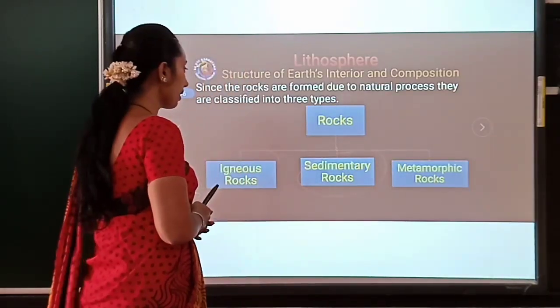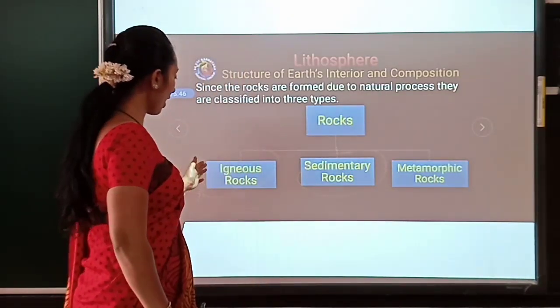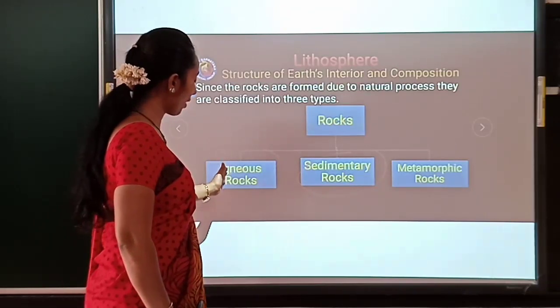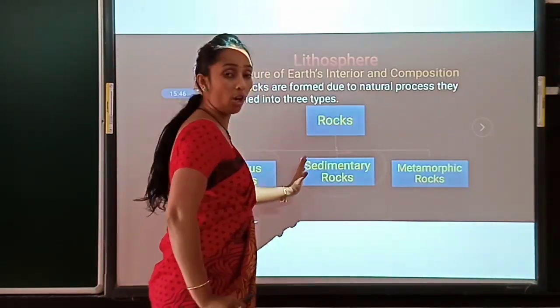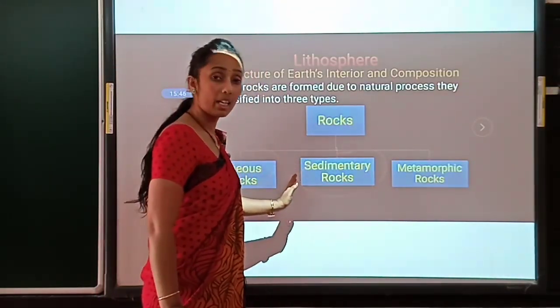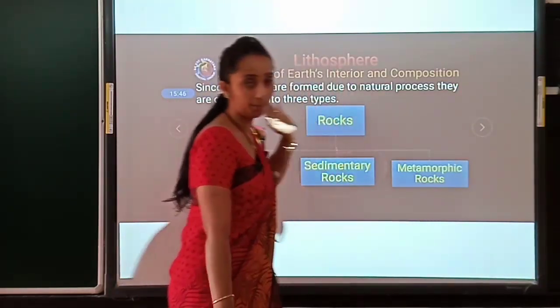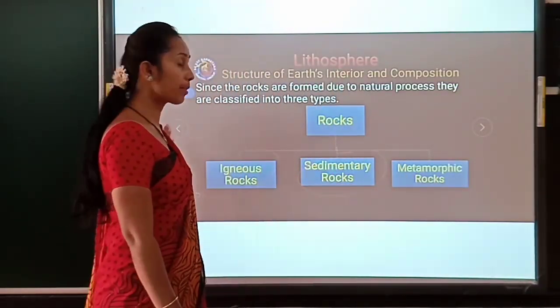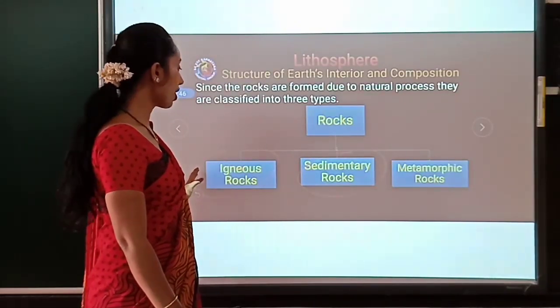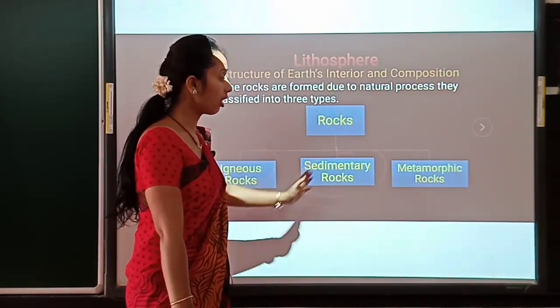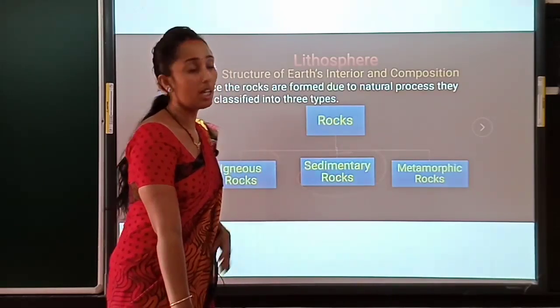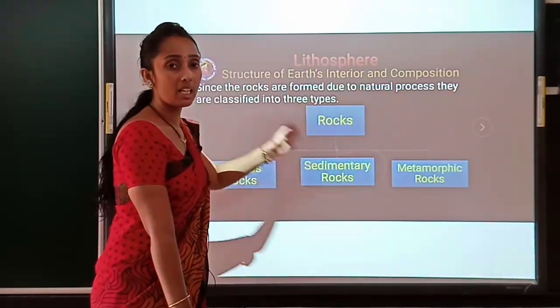So rock is divided into igneous rock or primary rock, sedimentary rock which is considered secondary rock, and the third one is metamorphic rock. Clear? Which are the types of rock? Igneous rock, sedimentary rock and metamorphic rock. These are the three classifications.